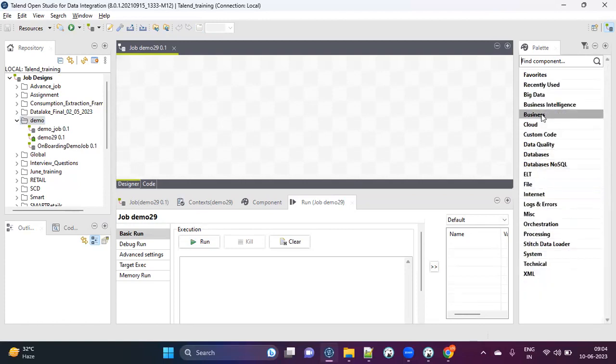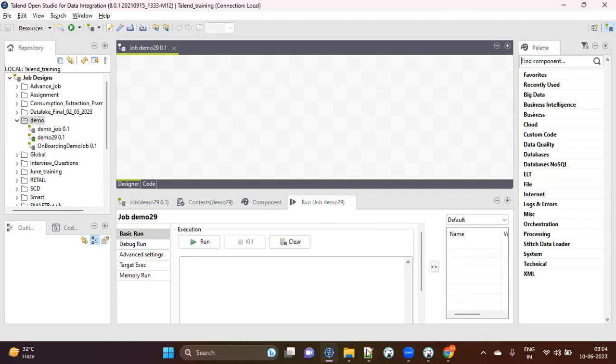As I told you, Talend is nothing but a fill in the blanks tool. You can just remember that: fill in the blanks. What I mean by that is, all you need to do is just like in your school days, when you used to fill in the blanks. That's the kind of thing you have to do here.